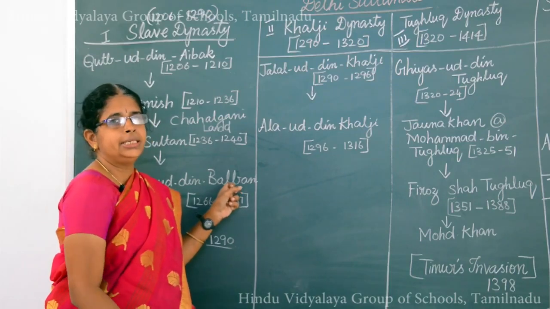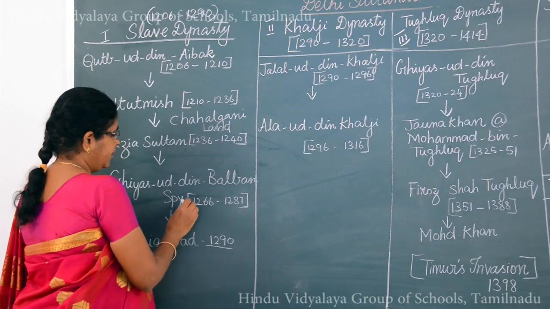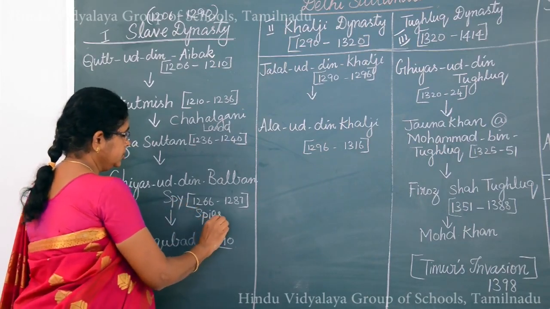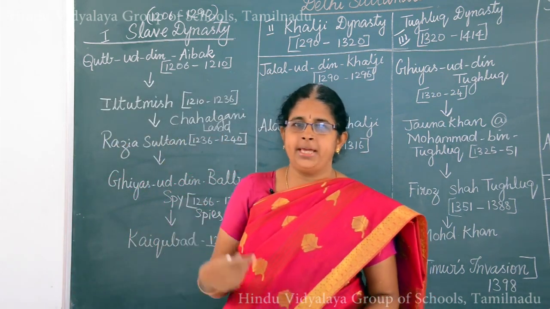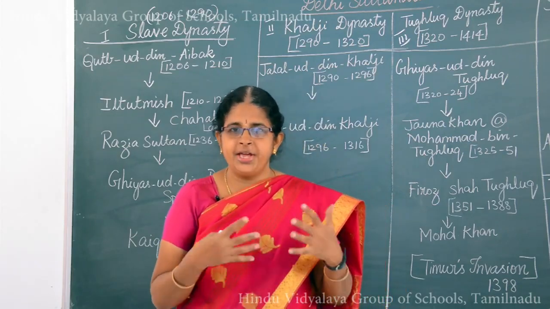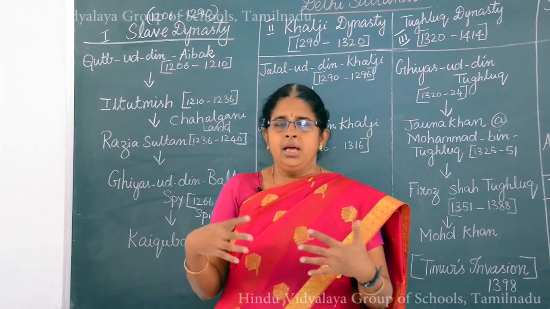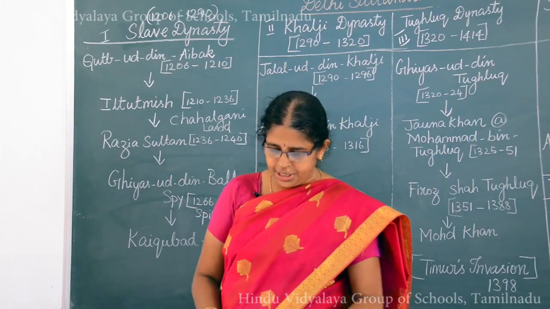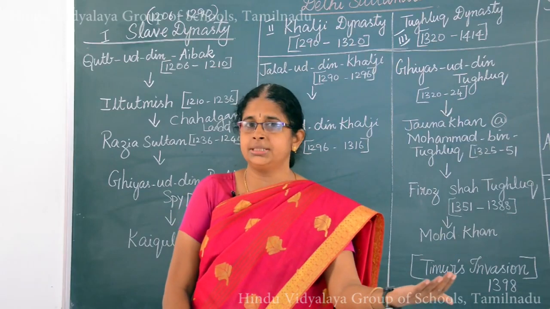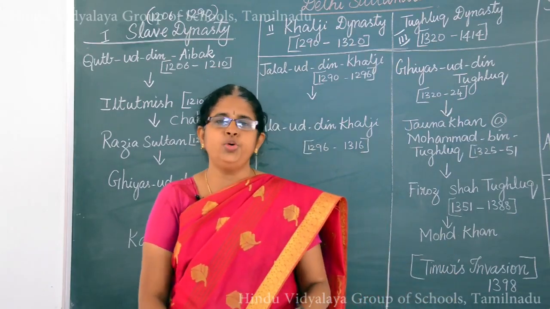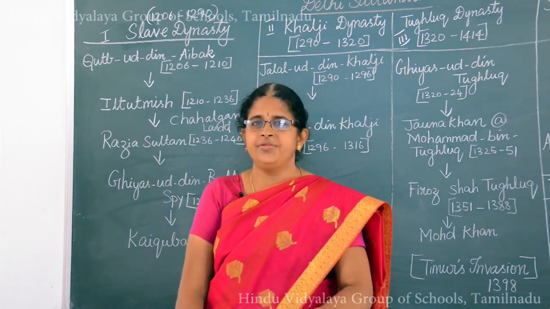Instead, he started a department of spies. The plural form is spies. The department of spies, in Tamil they say ஒற்றர்கள், so spies. These spies collected information from various parts of his kingdom and kept him updated regarding any measures taken against him. However, he took care to maintain a cordial relationship with the Mongols, and he also obtained assurance from them that their army would not cross the border of the river Sutlej.